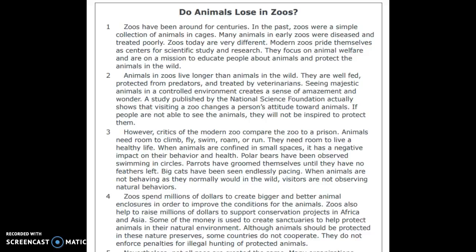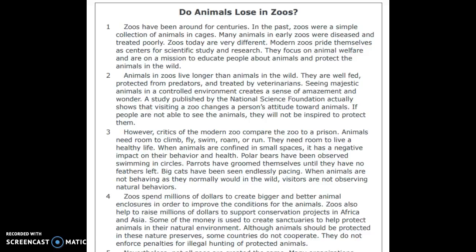Zoos have been around for centuries. In the past, zoos were a simple collection of animals in cages. Many animals in early zoos were diseased and treated poorly. Zoos today are very different. Modern zoos pride themselves as centers for scientific study and research. They focus on animal welfare and are on a mission to educate people about animals and protect the animals in the wild.